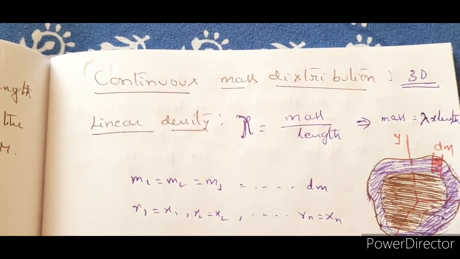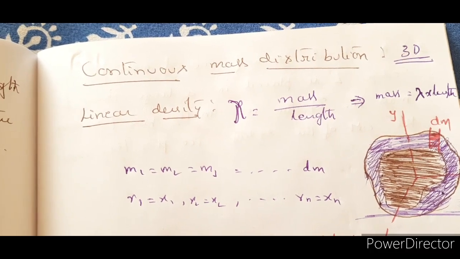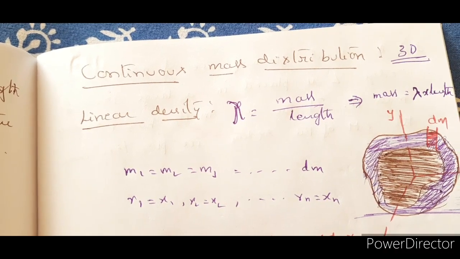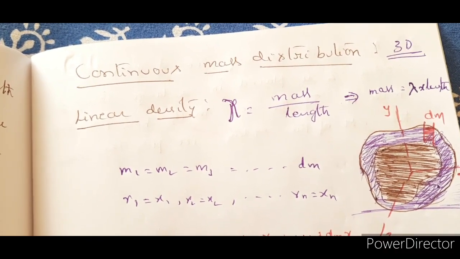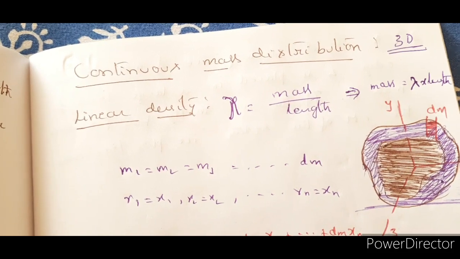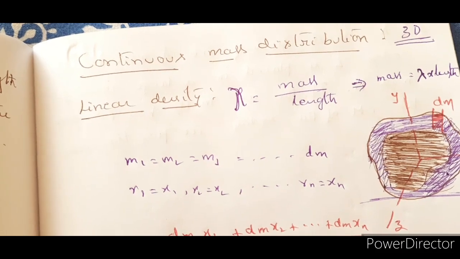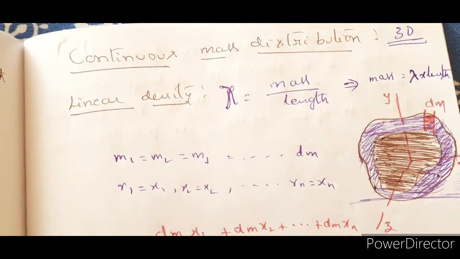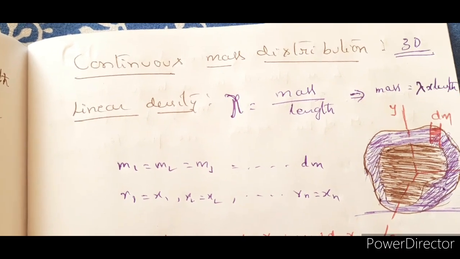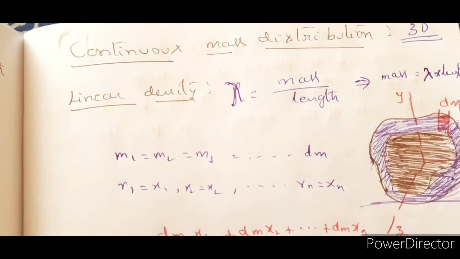When we talk about the mass distribution, then we have to talk about how it is distributed along the x-axis, y-axis and z-axis. This is for our convenience. We have created a Cartesian frame of reference, that is, a space which can be defined between the x, y and z-axes. And within that space, we started evaluating and analyzing objects. So here also, when we talk about continuous mass distribution, we need to talk about the x, y and z directions.